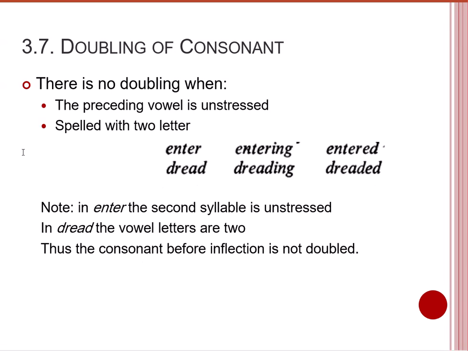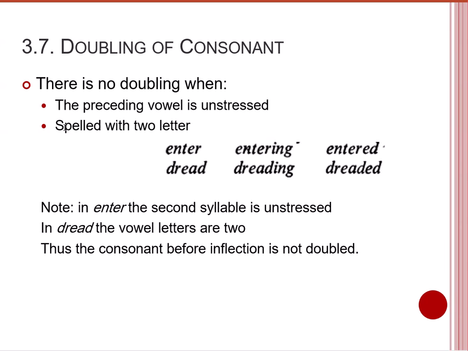Other examples, you see that in these two cases, we don't double the final consonants of the base. Why? Let's check. The word enter. The final consonant is R. It is preceded by a single vowel.